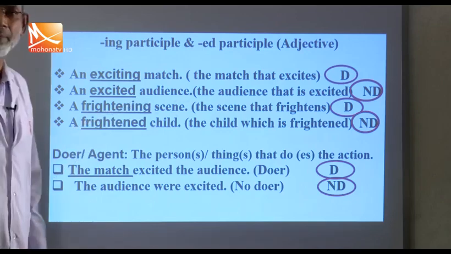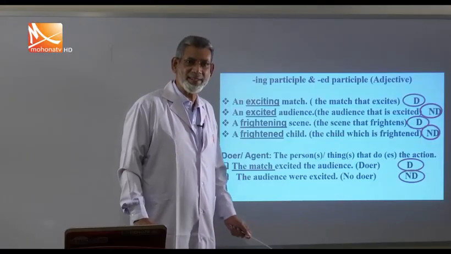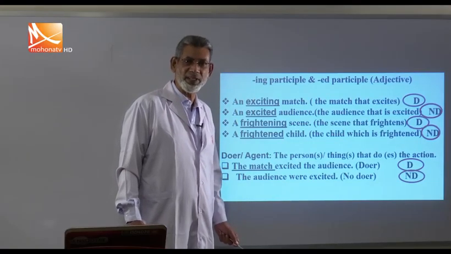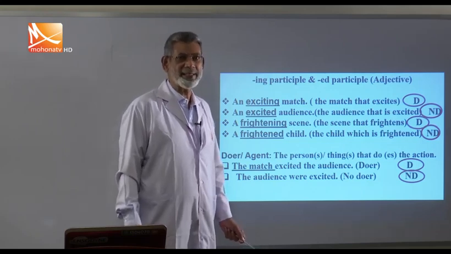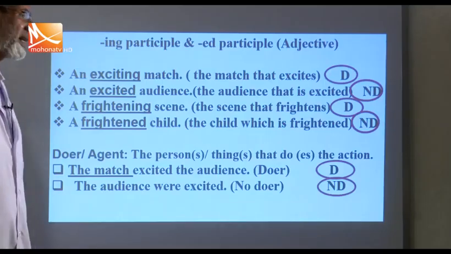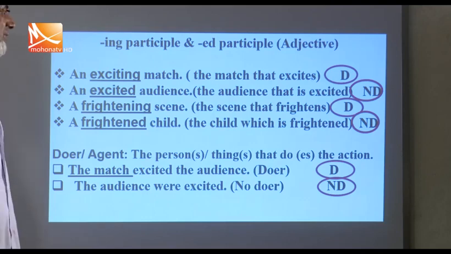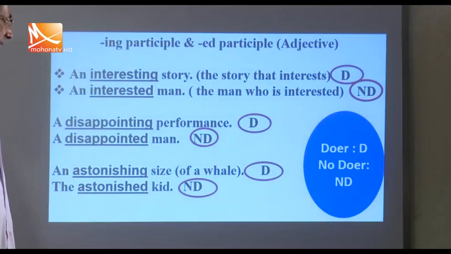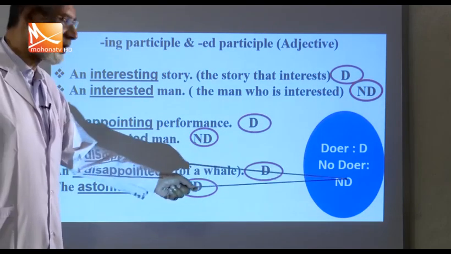You should have a clear idea of this. If there is a doer, it is an ing participle. If there is no doer, it is an ed participle. Okay, dear students, let's move to the next slide. Here you see doer, no doer.